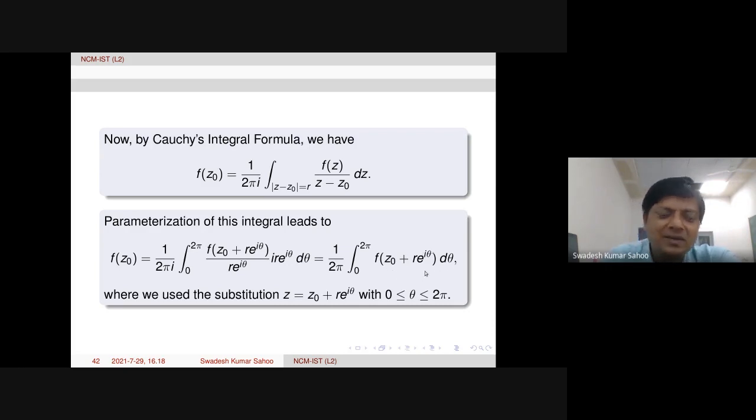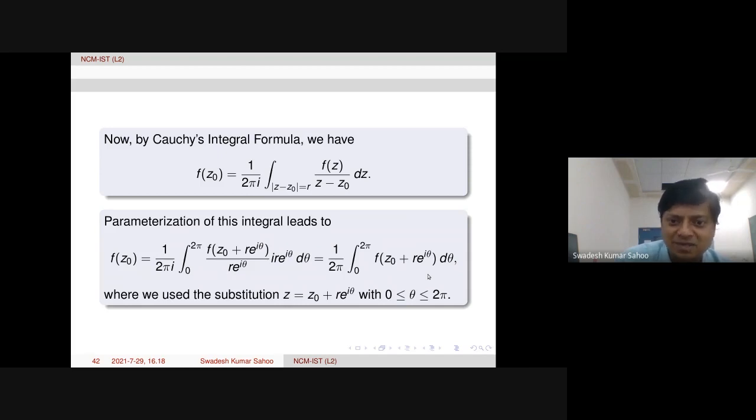So this actually has also the name Gauss mean value theorem. Or sorry, Cauchy's mean value theorem, I guess, yes. Anyway, here we use this transformation, z equal to z0 plus r e to the power i theta, this is the parameterization. Okay, this is simple. So now we have this relation: f of z0 is equal to 1 by 2 pi times integral 0 to 2 pi f of z0 plus r e to the power i theta d theta. So this identity we will be using.